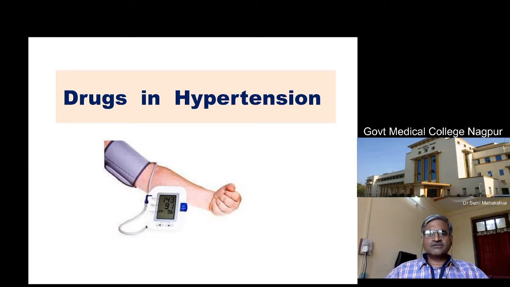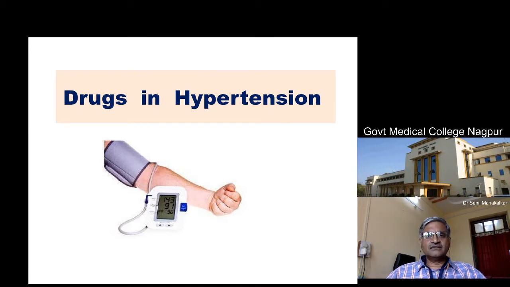We are now seeing the cardiovascular pharmacology. Today we will see the drugs used in hypertension. Now we know that hypertension is a disease which is very much there in our population. There are two types of hypertension. One is the primary hypertension where we don't know the cause, whereas the secondary hypertension is usually caused due to some other reason as a consequence of that original disease. Maybe because of some renal problem or some endocrine problem, there can be secondary hypertension.